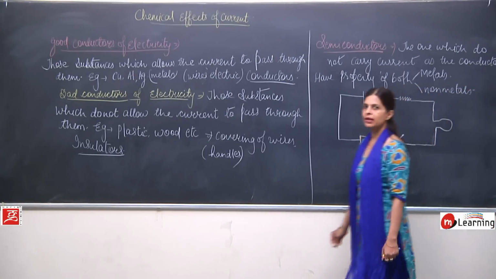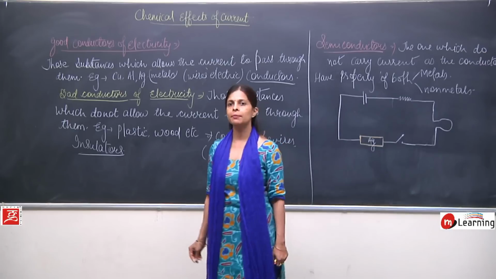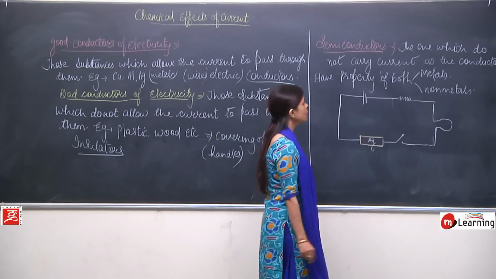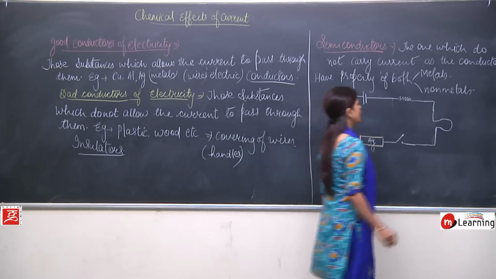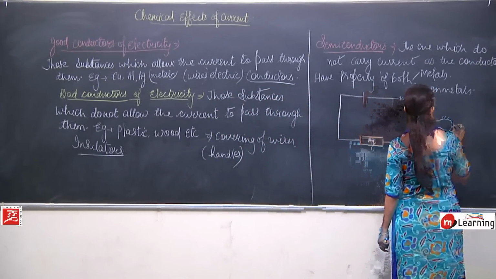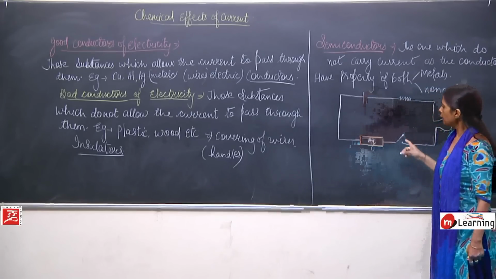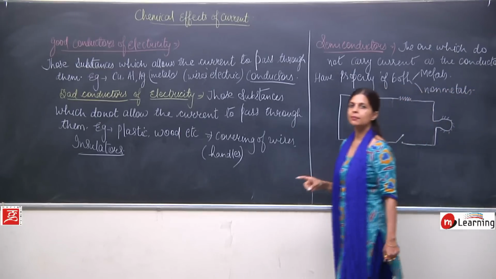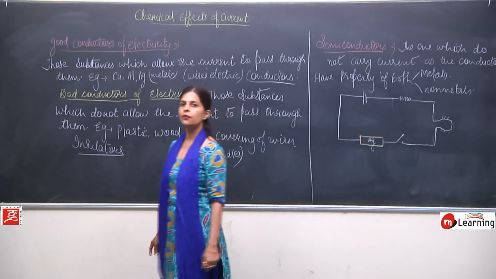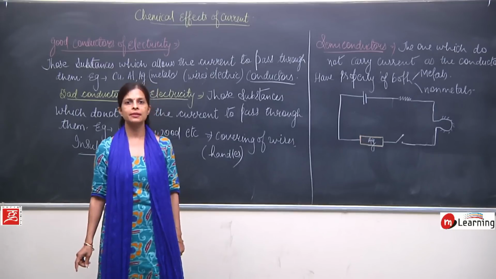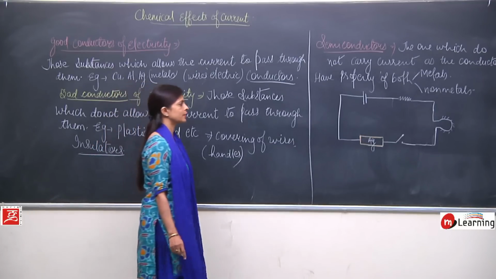Now if you want to check whether the electricity can pass through this substance, which is silver over here, we just need to find whether this bulb is glowing or not. If the bulb glows, that means this substance is a good conductor of electricity, and if the bulb does not glow, that means it is a bad conductor of electricity.